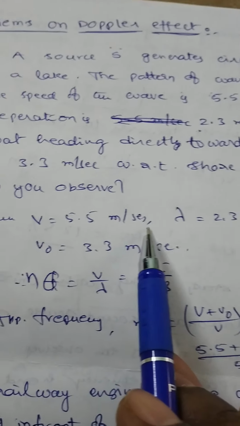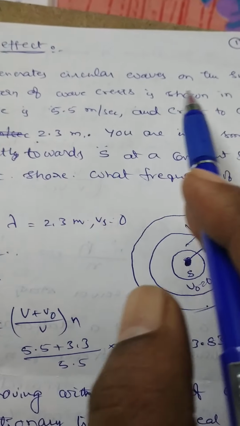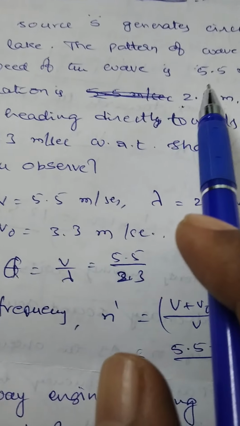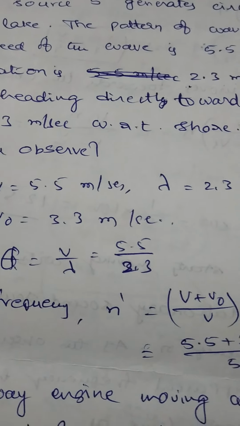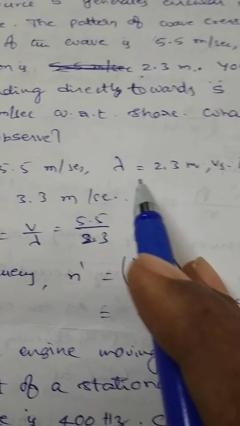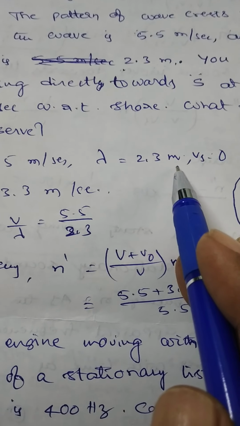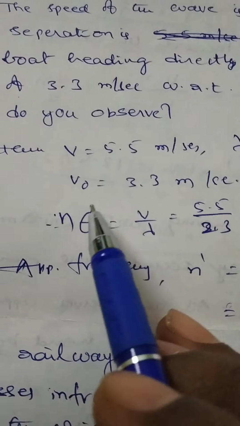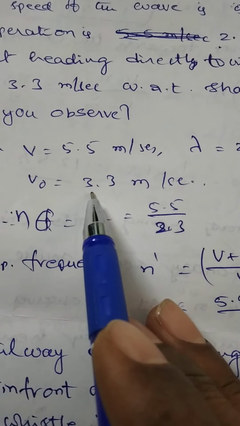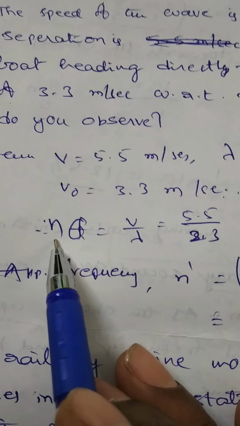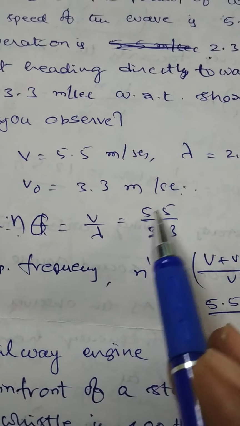What is V here? The source is generating waves such that the speed of the wave on the surface of the water is equal to 5.5 meter per second. Lambda is given by 2.3 meters. Source is at rest means Vs equal to 0. V0 is also given, 3.3 meter per second. Now the frequency of the sound emitted from the source is given by V by lambda, which is 5.5 by 2.3.